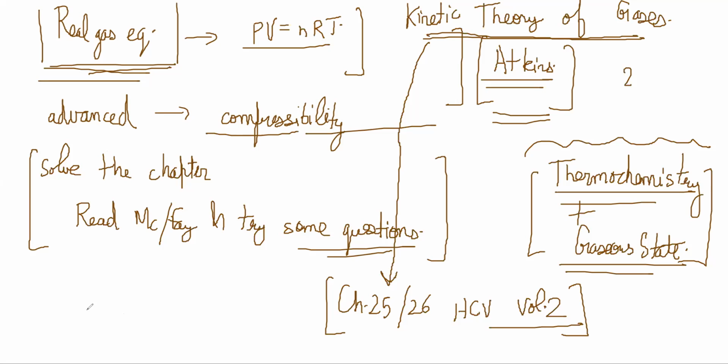Actually, PV is equal to nRT can be derived as a prediction from KTG. So all those 4, 5, 6 assumptions were there, no? Using those assumptions, you can actually derive PV is equal to nRT, which is not something that you have done earlier. Generally, you don't derive your basic equations, right? In chemistry and physics, especially. But this theory immediately predicts the ideal gas equation.